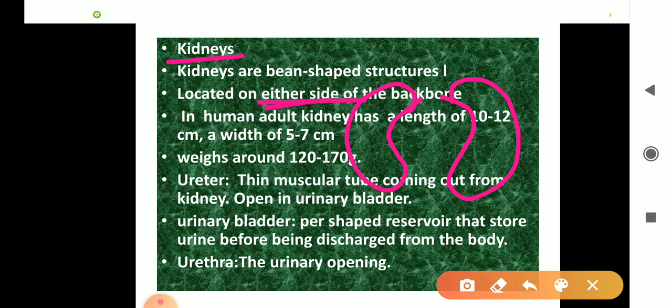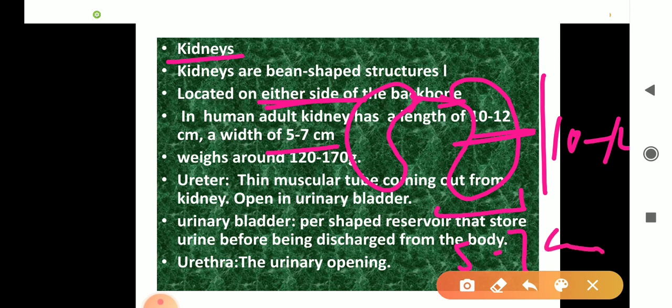In a human adult, a kidney has a length of 10 to 12 centimeters, and its width is 5 to 7 centimeters. This is approximate. The weight is around 120 to 170 grams. Is it okay?